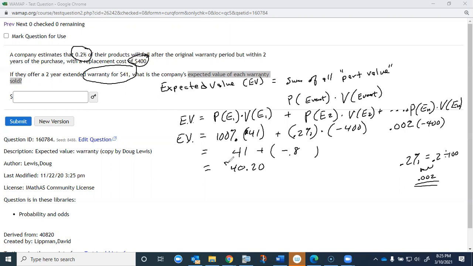$40.20. So they predict that they do have to give a lot of money back, $400, but it's so rare that they have to give money back because their product only fails 0.2% of the time. So that would be their expected value. Okay, and that is the end of that video.